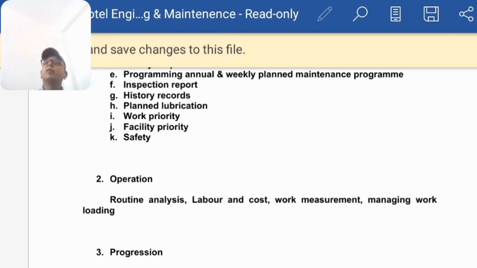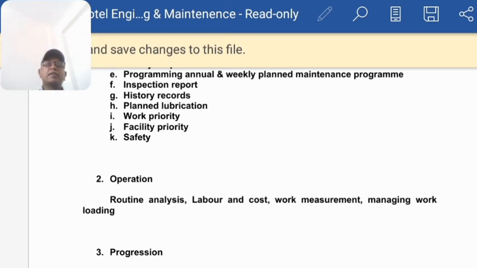We write the complaint with the room number, and we ask whether he wants us to do this maintenance right now or when he leaves the room. Accordingly, we reach the place and do our work. So we have to do the work priority.